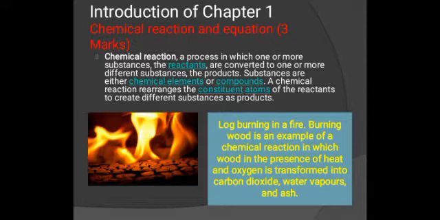So dear students, as you can see in this picture, a fire is there. It means a log burning in a fire. Log means a wood piece burning in a fire. Burning wood is an example of a chemical reaction in which wood in the presence of heat and oxygen is transformed into carbon dioxide, water vapor and ash. It means the reactant is wood here, and the carbon dioxide, water vapor and ash are products here. So fire is the best example of a chemical reaction to understand chemical reactions in our daily life.